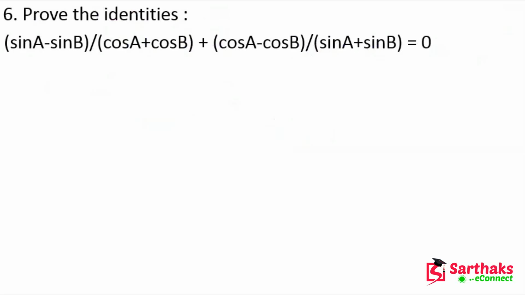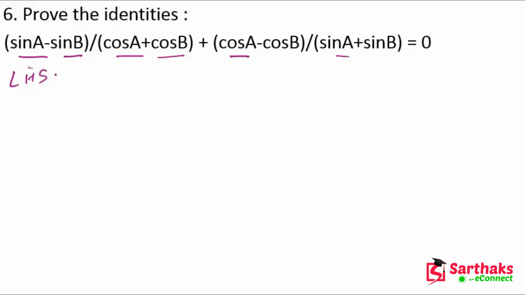Yes, so the next question is, my dear friends, these questions are very important for the exams, so you have to listen very carefully. Let's start. This question states that we have to prove: (sin a minus sin b) upon (cos a plus cos b) plus (cos a minus cos b) upon (sin a plus sin b) is equal to 0. So we have to prove this expression equals 0.